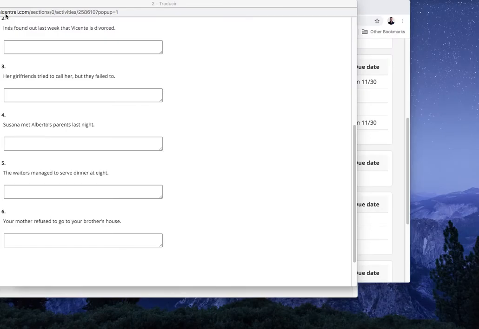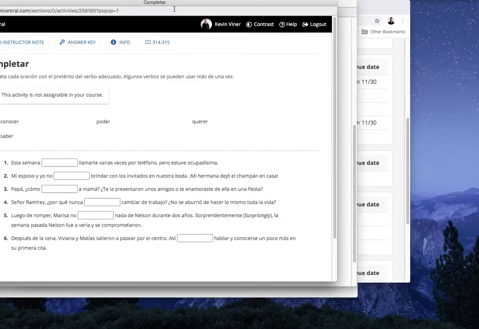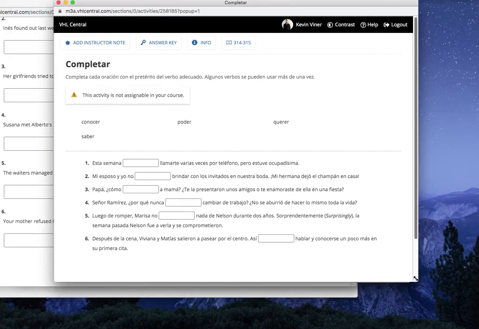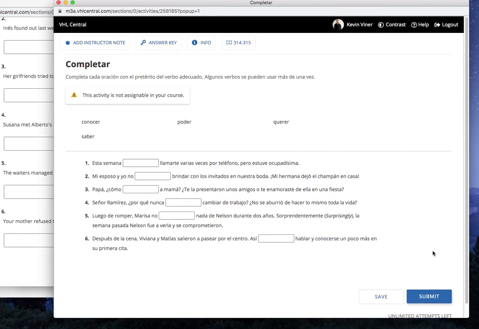Alright, so let's do a few activities. Let's start here with completar. So you know the drill. I will tell you to pause it, and you'll pause it and think about the answer before completing the sentence. Alright, so let's read the instructions. Dice, completa cada oración con el pretérito del verbo adecuado. Algunos verbos se pueden usar más de una vez. So we're only using the preterite here, okay?